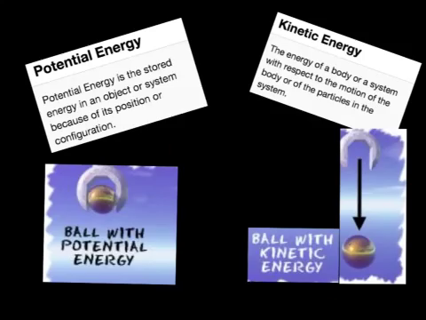Okay, so the first topic of discussion is the difference between potential and kinetic energy. Potential energy is energy stored up in an object or system because of its position or configuration. An example of an object with potential energy would be a ball before it's dropped, and it has potential energy because there is a possibility that the ball will drop.